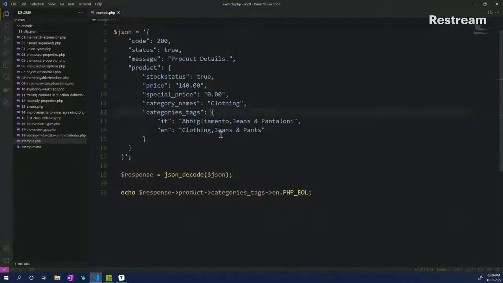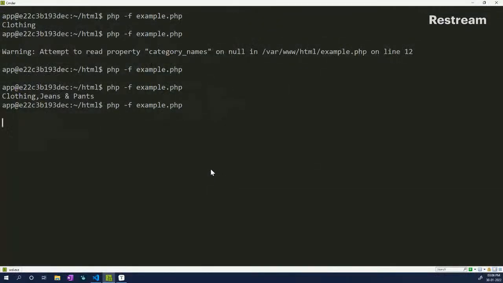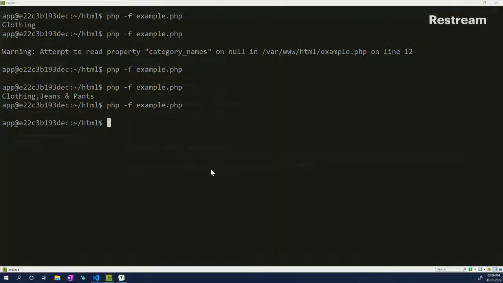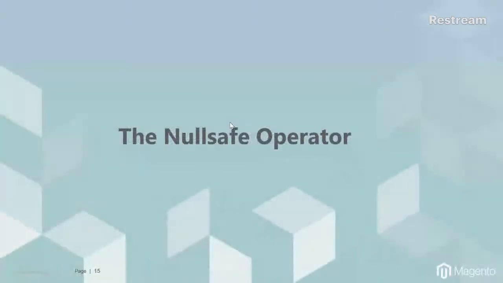So now let's say that the product doesn't actually have a category tag. So I can put this as null, and I can also have it chaining. So I can do something like this. So now if I save, it still gives me null, which is not an error. So you can handle that, but you don't get an error. So the null safe operator chaining is also possible. So you can have a question mark if you're not really sure every time you'll get a value or not. You can do this. Okay. So this is how it works. So hope you were able to understand how the null safe operator will help.